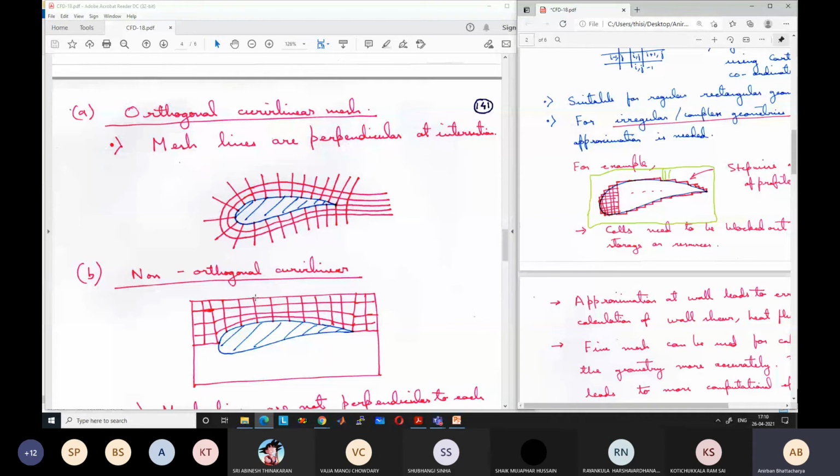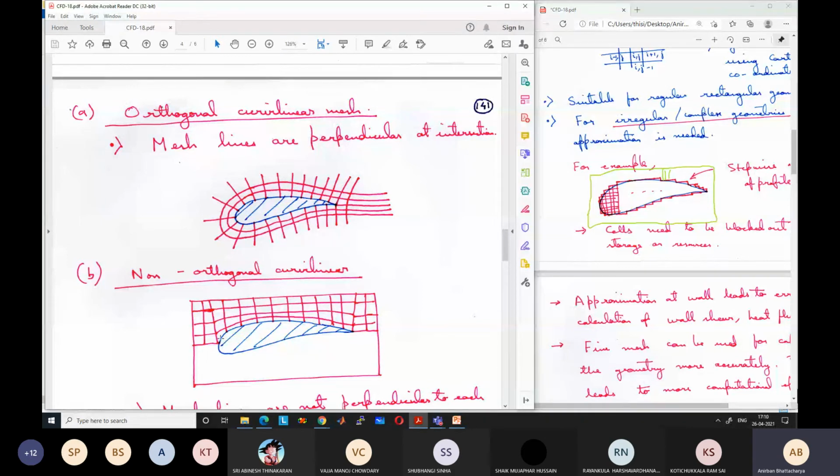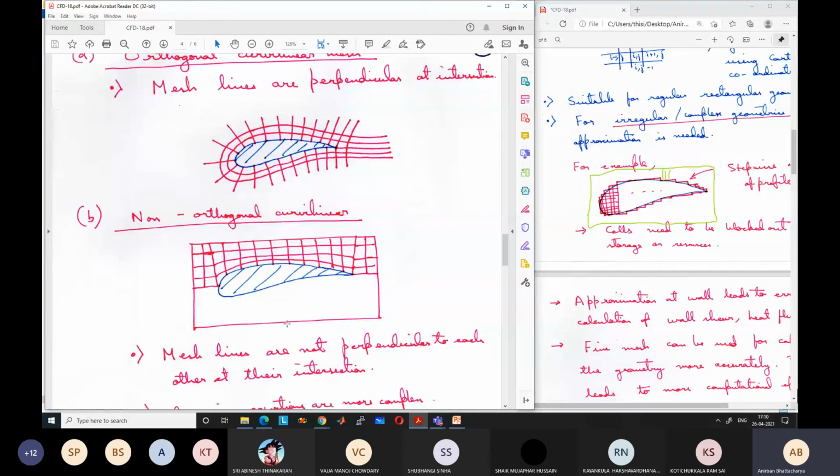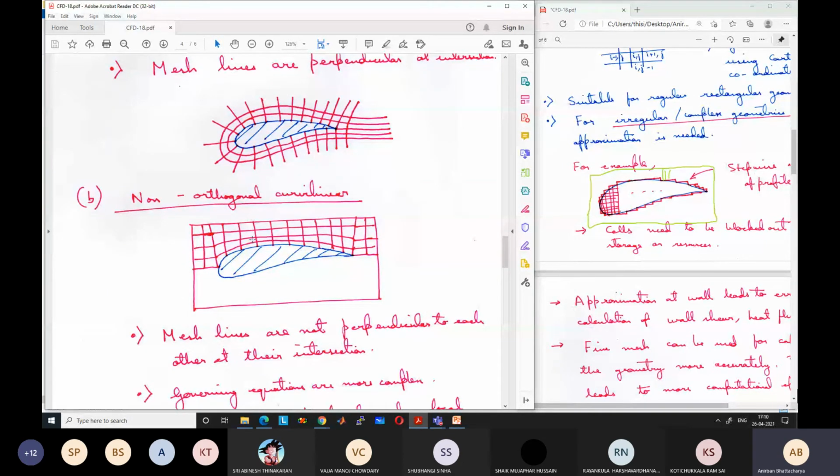But the main drawback is that because the lines are not perpendicular to each other, all the equations become much more complicated. That's why perpendicular orthogonal lines are much better, because then all the derivatives, everything, calculation is much easier. If the mesh lines are not perpendicular to each other, the governing equations become much more complex, but still it is similar to other structured mesh.